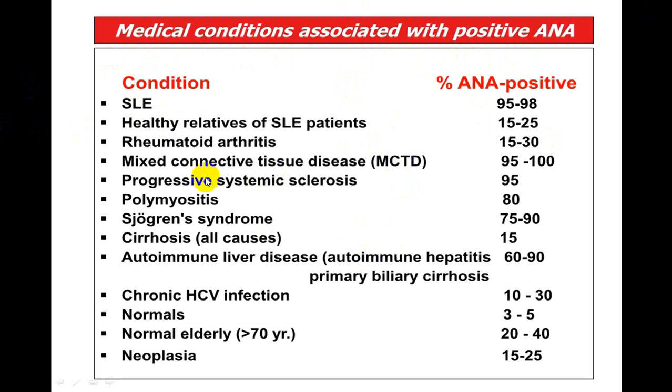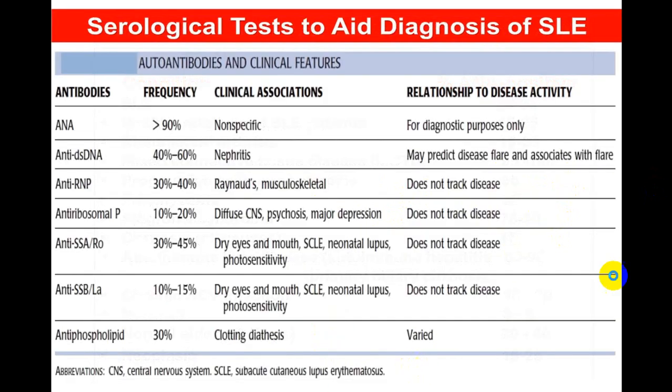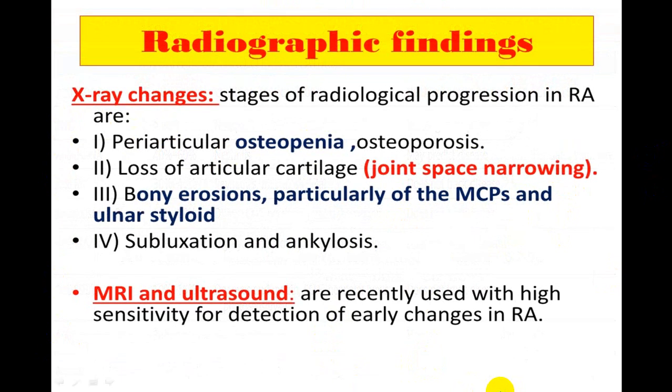And you can see here, all the other seronegative groups, Sjogren's, progressive systemic sclerosis, polymyositis, all of that, it is highly positive. So ANA test becomes a very useful test. These are all the list of other tests which are available in a case of SLE. At your leisure time, you can go through those.